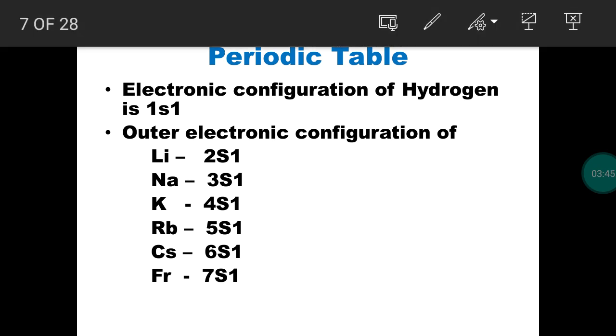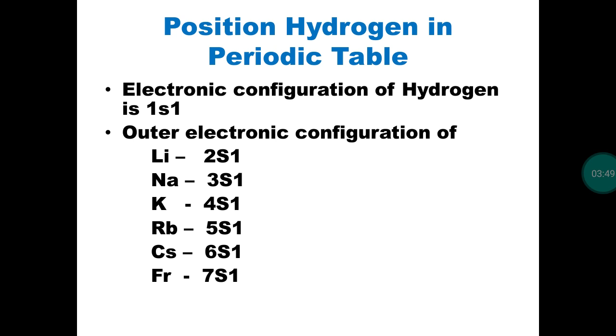And what is actually the position of hydrogen in the modern periodic table? Hydrogen behaves like both alkali metals as well as halogens. So we have a question. Should we place hydrogen in the first group or the 17th group? So the position of hydrogen in the modern periodic table is an issue.